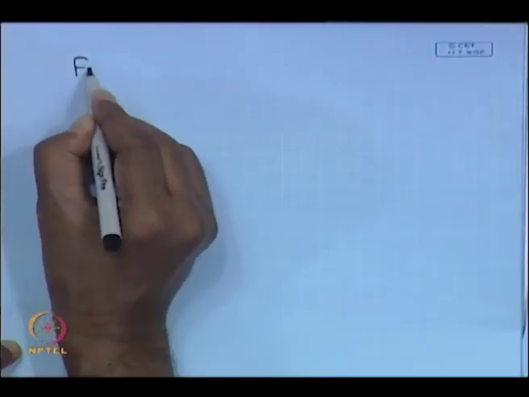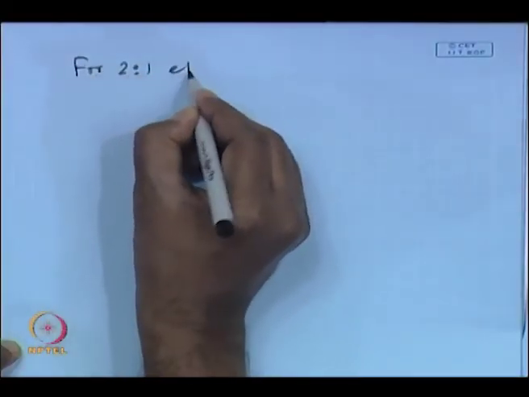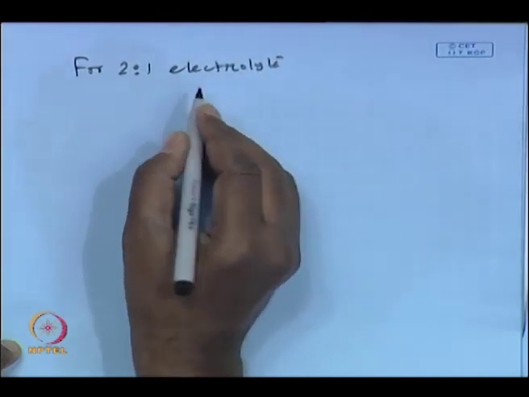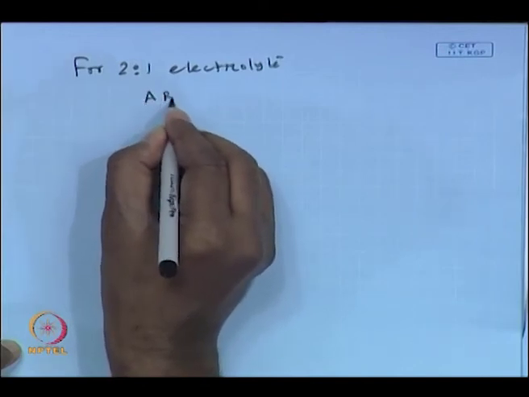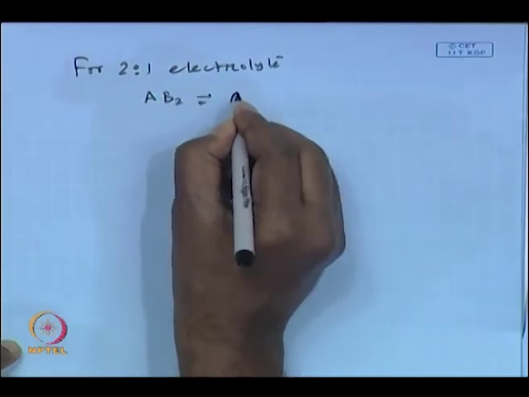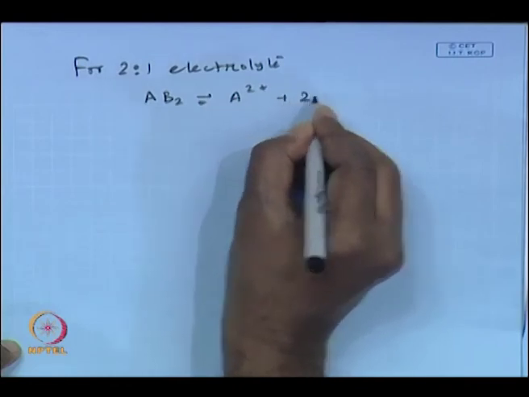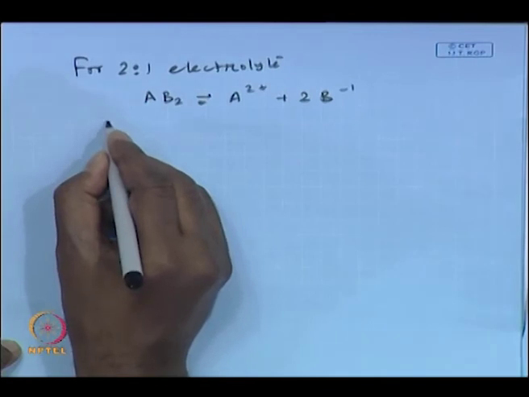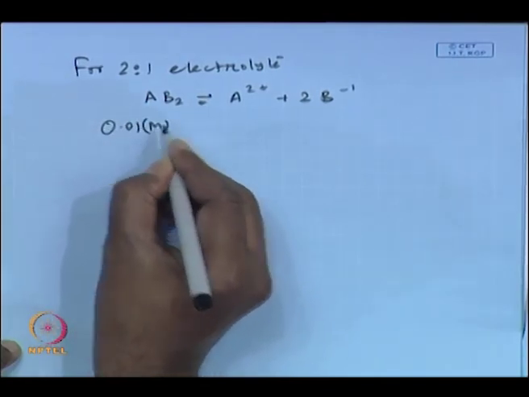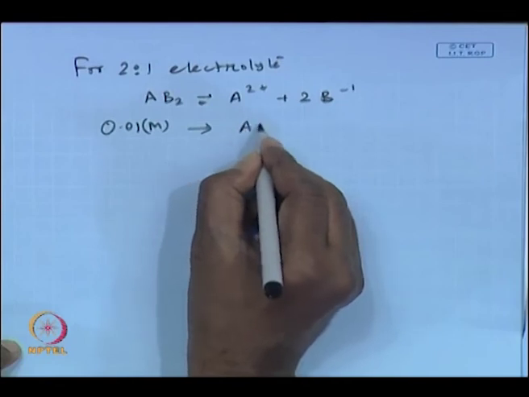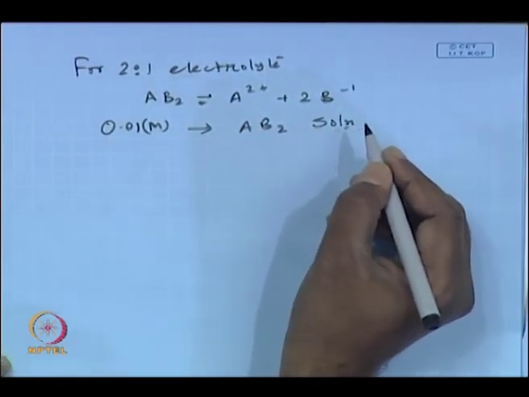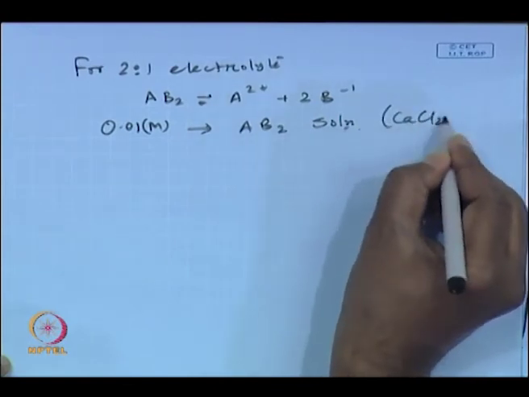Now let us look into the type of the electrolyte. For 2:1 electrolyte, you have AB2, that means A2 plus, 2B minus, right, and let us talk about 0.01 molar AB2 solution, and what is the typical AB2 solution? It is CaCl2 solution, okay, it is calcium chloride, let us say.